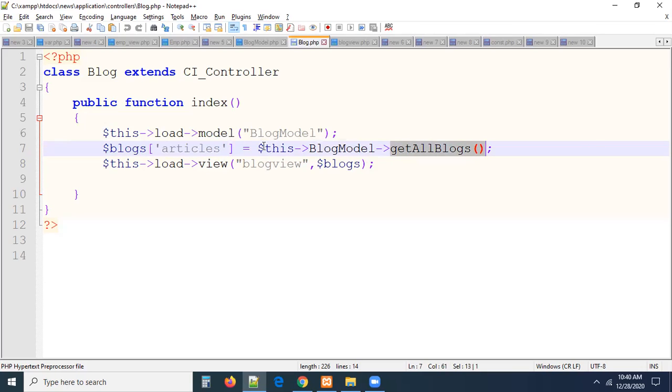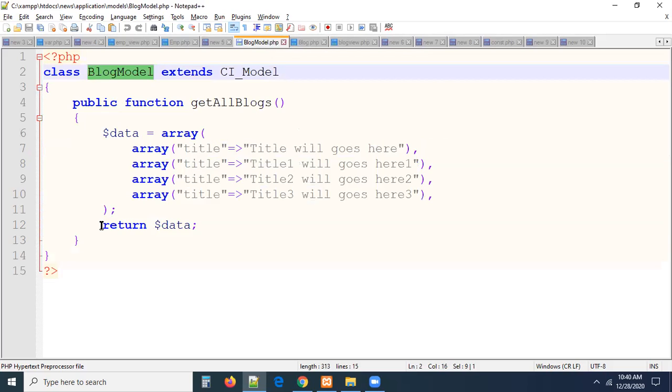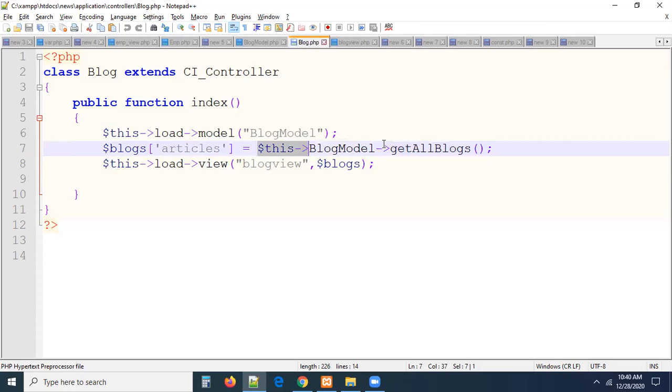Anyhow, once we call this method, this method is returning the data. Whatever data is returned, once you call this method, it will return the data. The returned data I am saving into a variable, an associative array. Why am I saving this into an associative array? Because we have to pass this data to a view. That's the reason we saved it as an associative array that I am passing to the view.